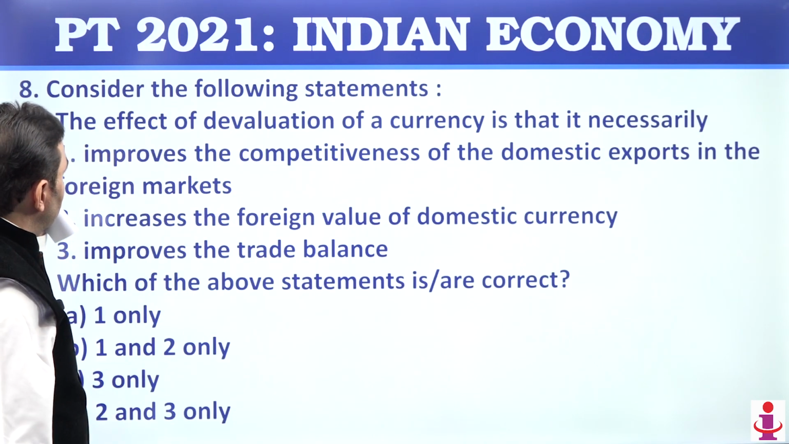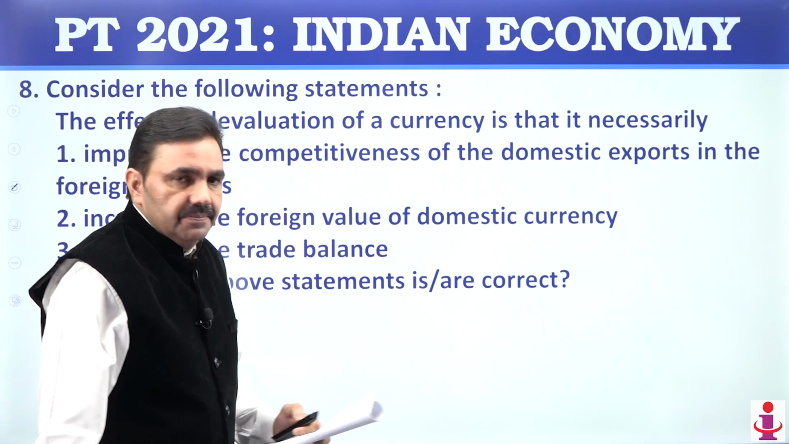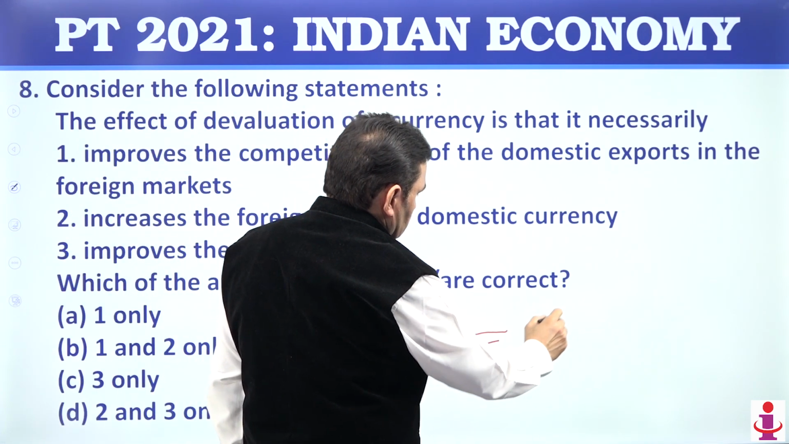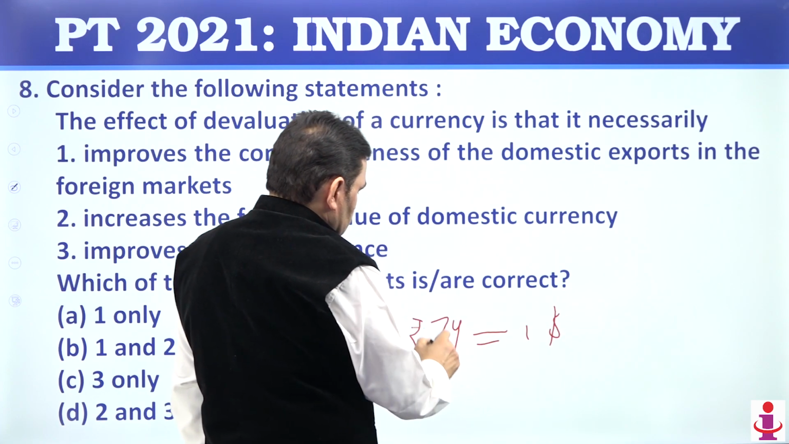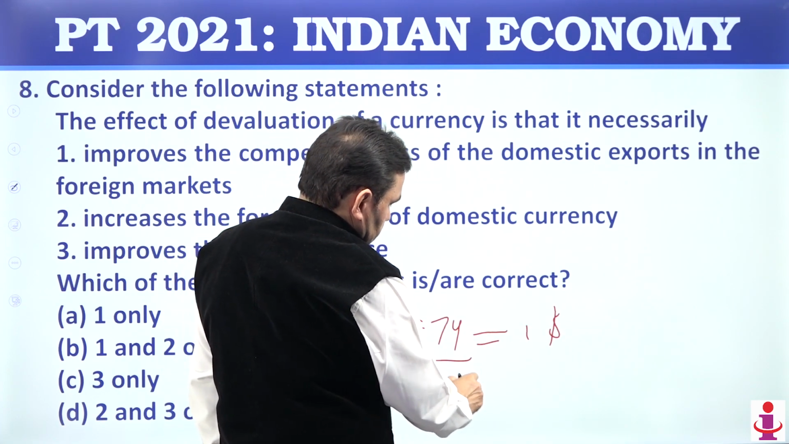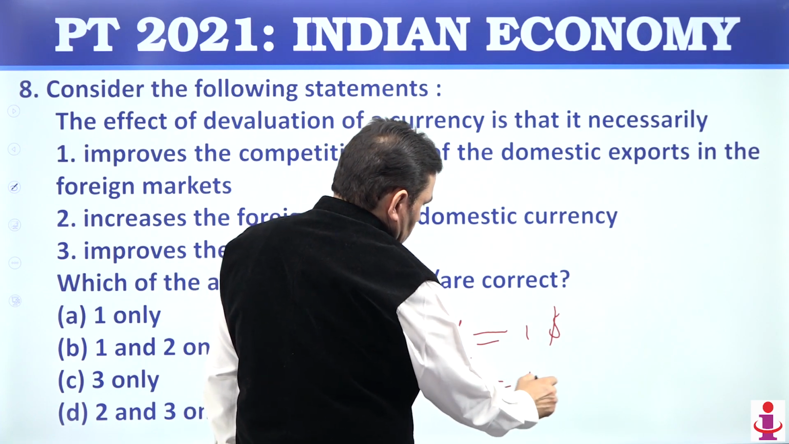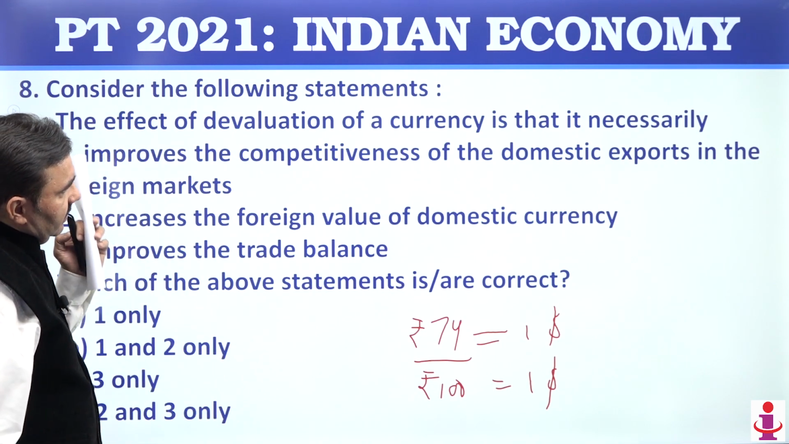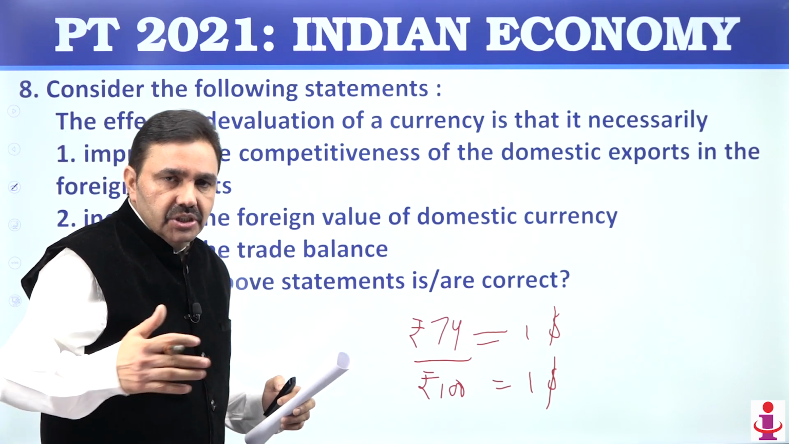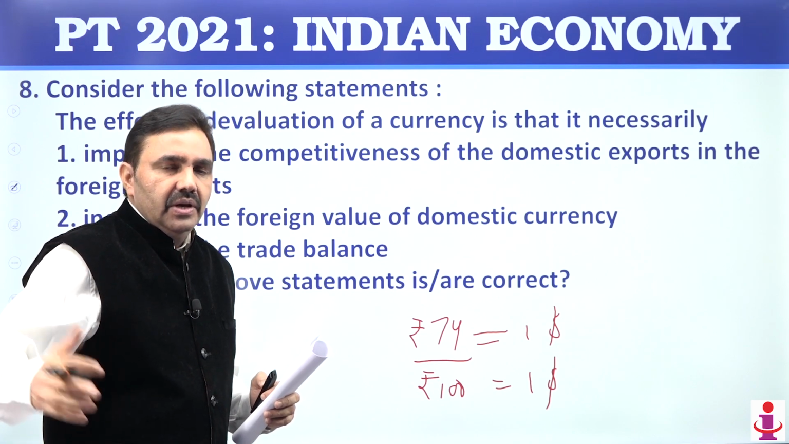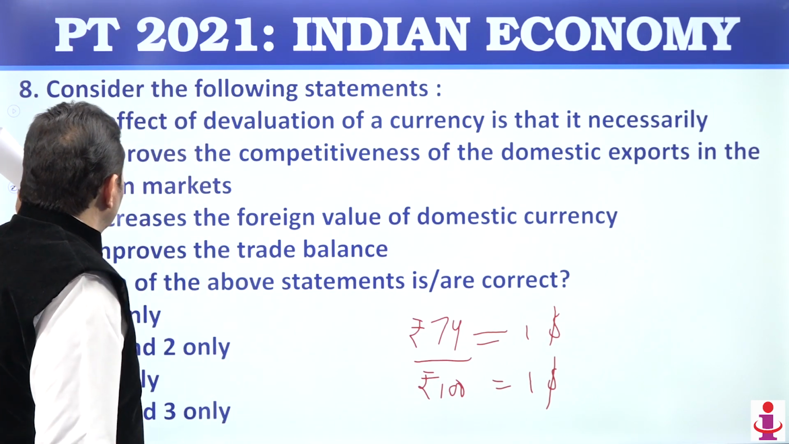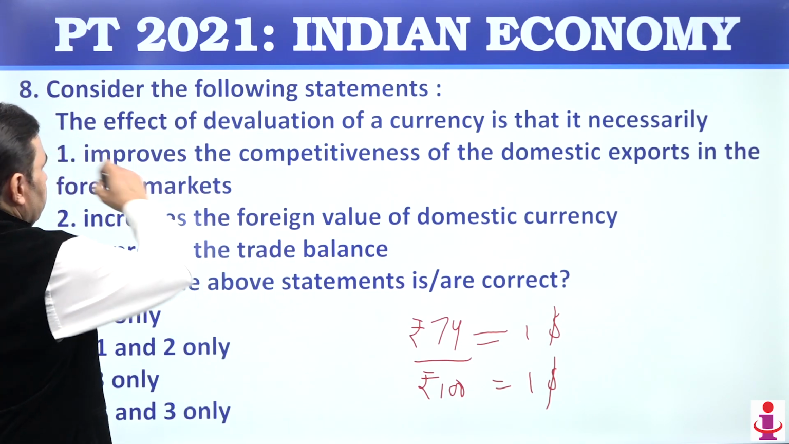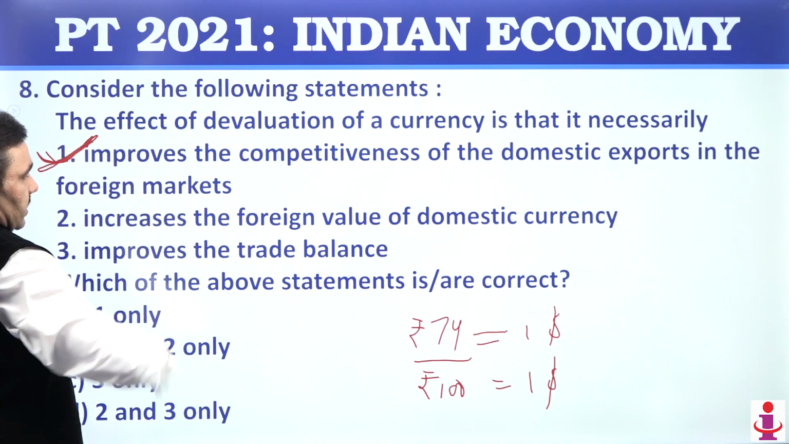Question number 8, the effect of devaluation of a currency. Think of today, if 74 rupees equals $1, and devaluation means 100 rupees becomes equal to $1. That's devaluation. The currency loses its value. And this devaluation is carried out directly. Depreciation is through market effect. Devaluation is through government action. The effect of devaluation of currency is that it necessarily improves the competitiveness of domestic exports in foreign markets.